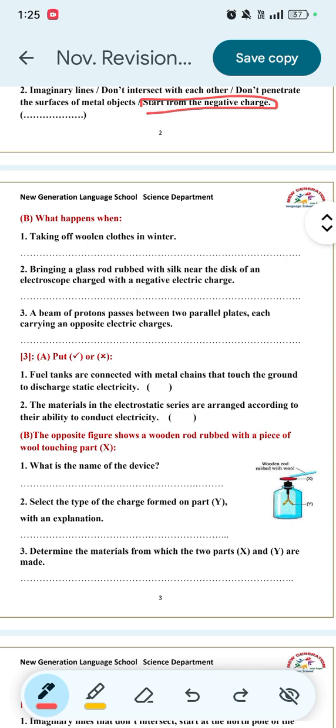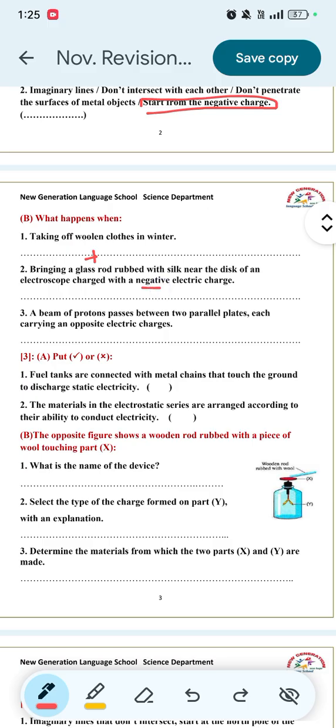Number 2. Bringing a glass rod rubbed with silk near the disk of an electroscope charged with a negative electric charge. At first, the glass rod rubbed with silk will gain a positive charge, while the electroscope has negative charge.